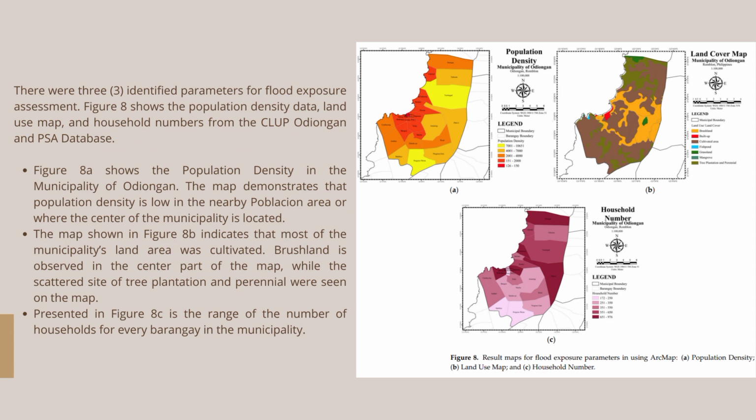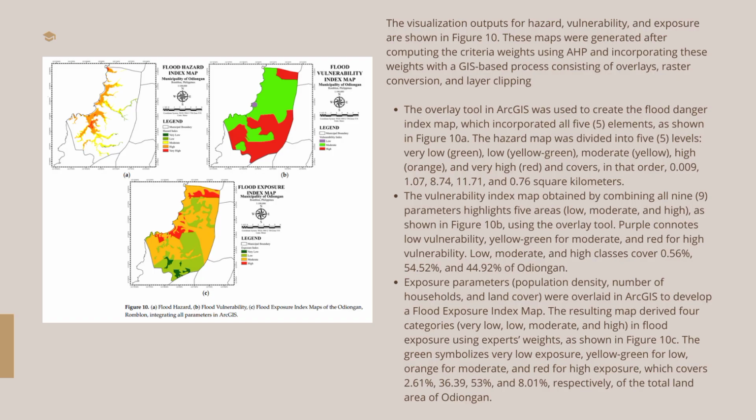There were 3 identified parameters for flood exposure assessment. Figure 8 shows the population density data, land use map, and household numbers from the CLUP, Odiongan, and PSA database. The visualization outputs for hazard, vulnerability, and exposure are shown in Figure 10. These maps were generated after computing the criteria weights using AHP and incorporating these weights with a GIS-based process consisting of overlays, raster conversion, and layer clipping.